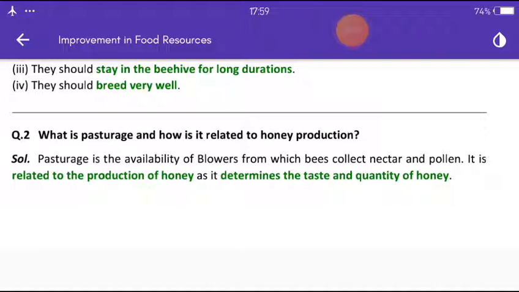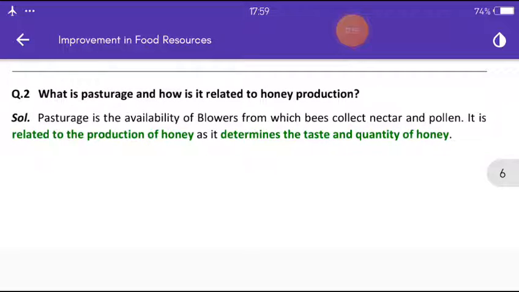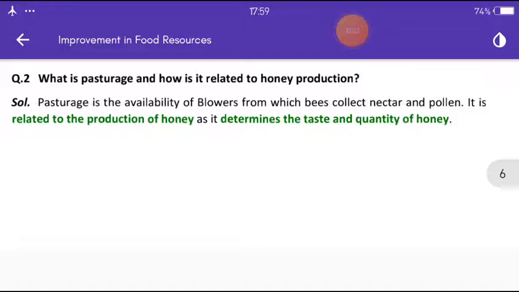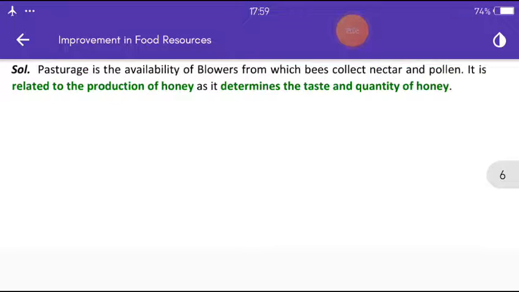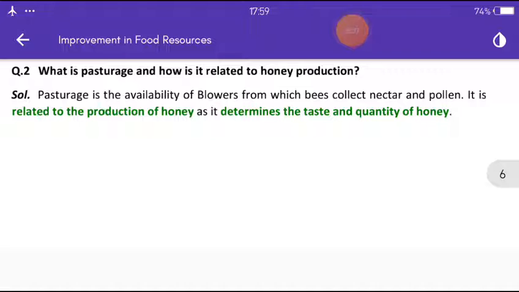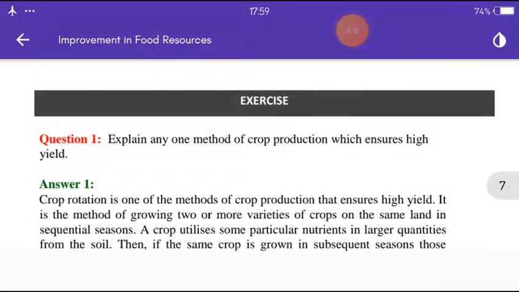Another question, what is pasturage and how is it related to honey production? So pasturage is the availability of flowers from which bees collect nectar and pollen. It is related to the production of honey as it determines the taste and quantity of honey.